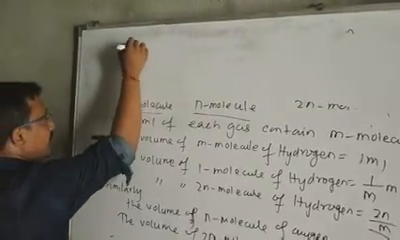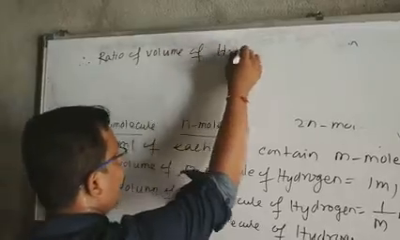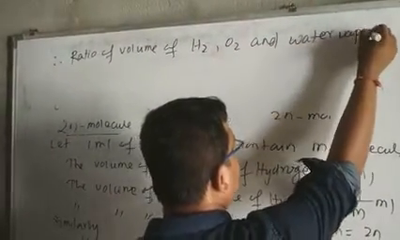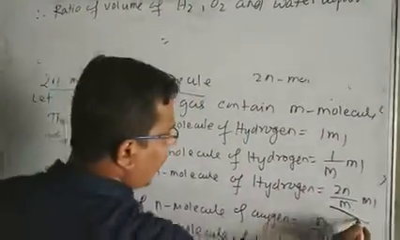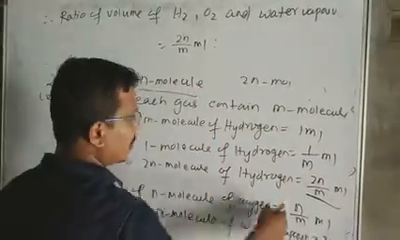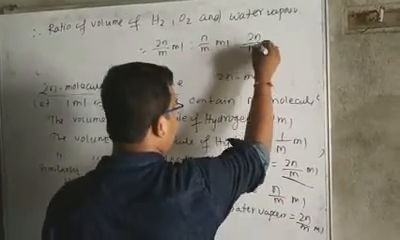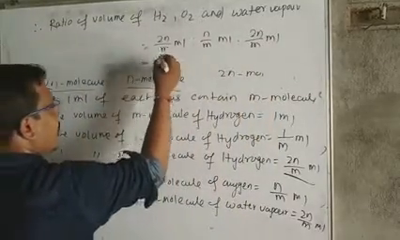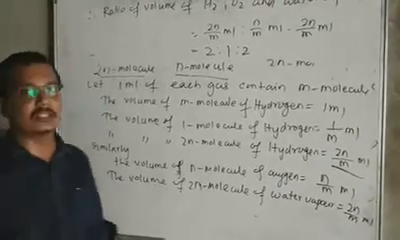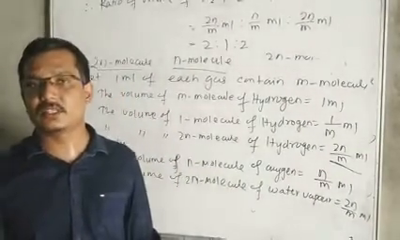Therefore the ratio of volume of hydrogen, oxygen and water vapor is 2n/m ml, n/m ml, and 2n/m ml. Now omitting the common factor, we find 2:1:2. This is a simple whole number ratio. This is the explanation of Gay-Lussac's law by Avogadro's hypothesis.